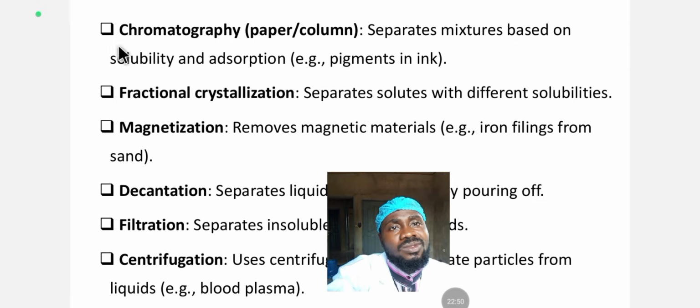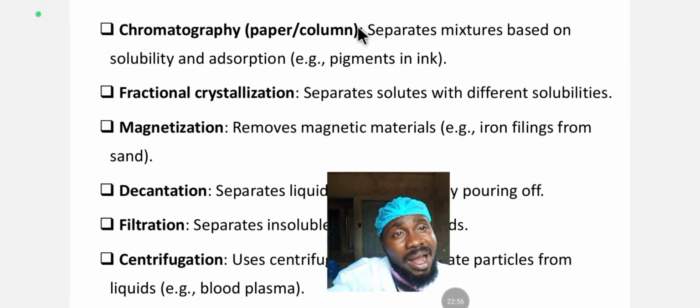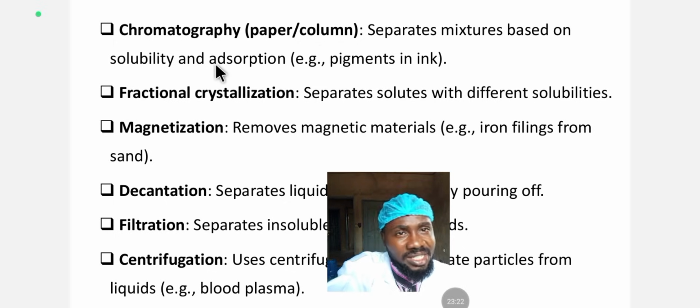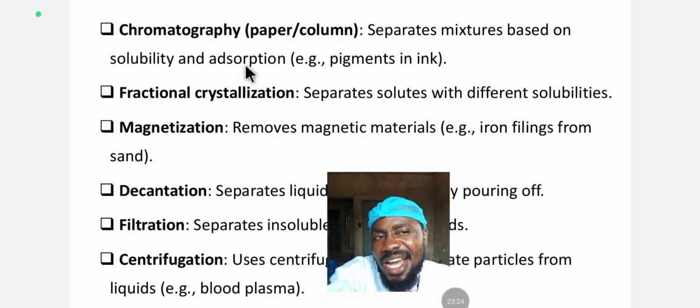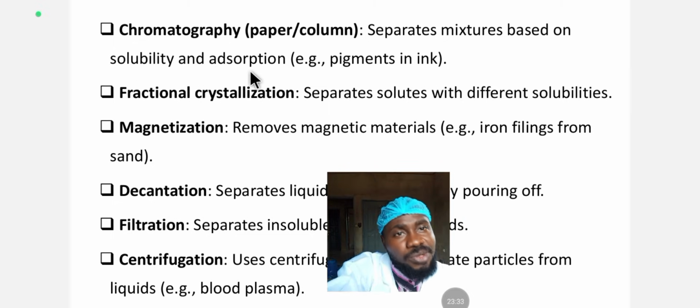So now let's look at chromatography. We have different types of chromatography. Here, they just listed paper and column because those were the ones listed by JAMB. We have about four or five types of chromatography: paper chromatography, column chromatography, gas chromatography, and so on. Chromatography is the separation of a mixture based on solubility and absorption. You are separating this mixture based on the solubility and absorption.